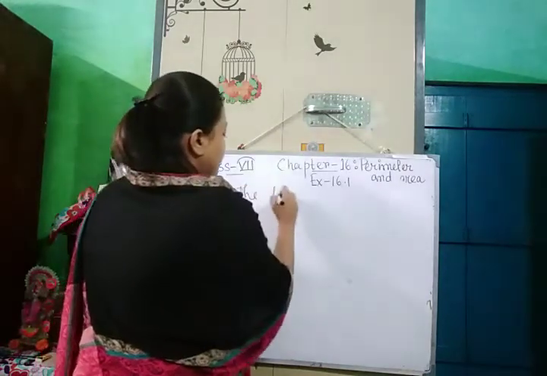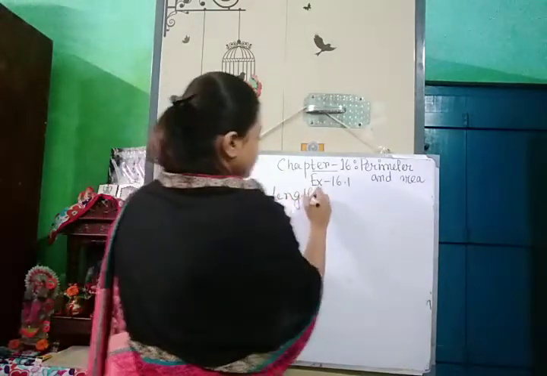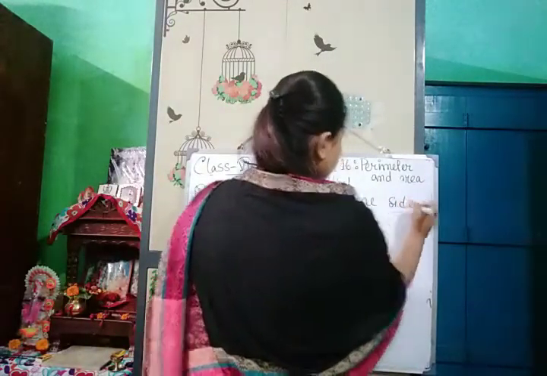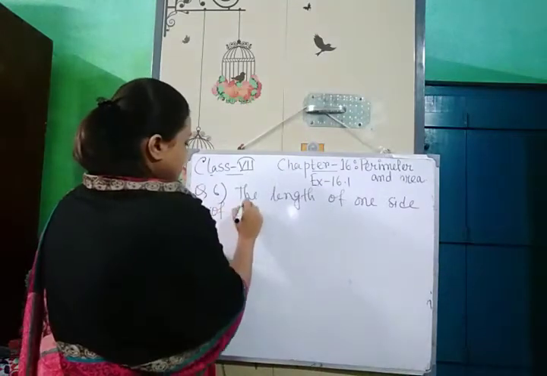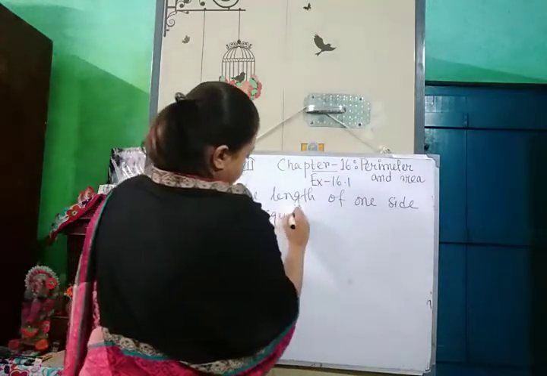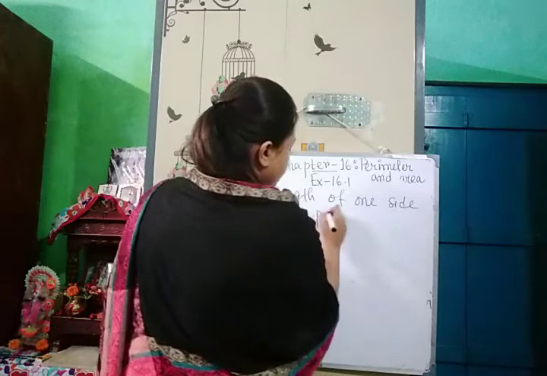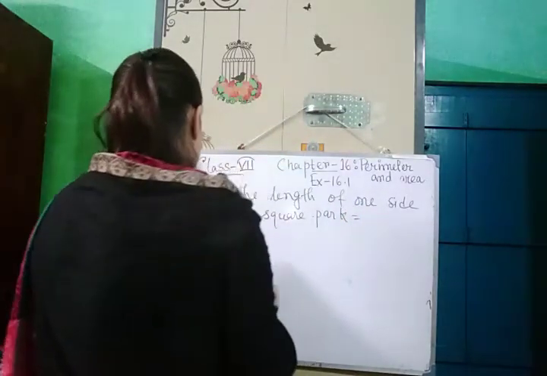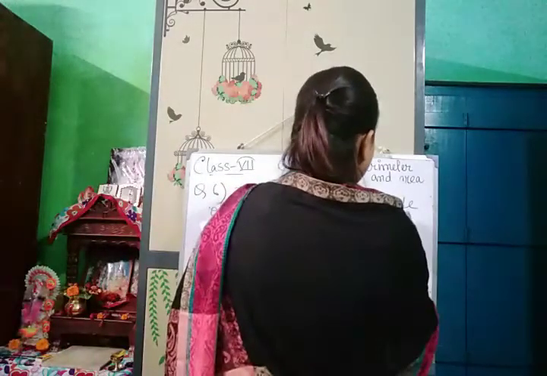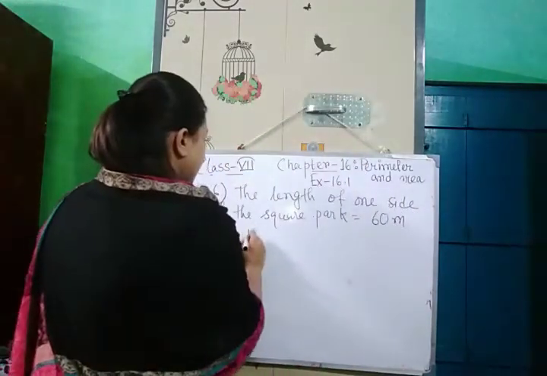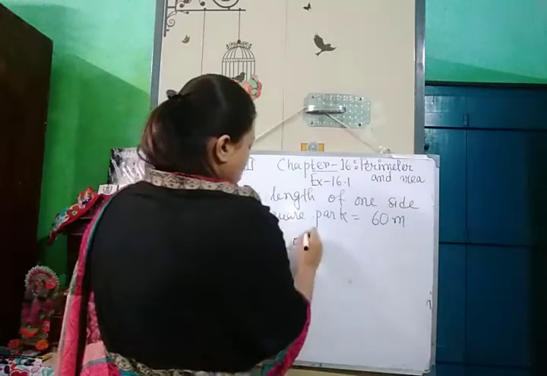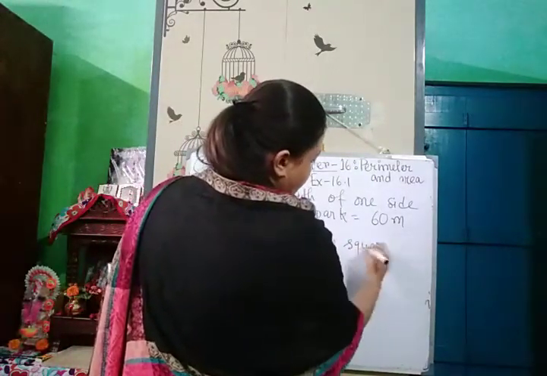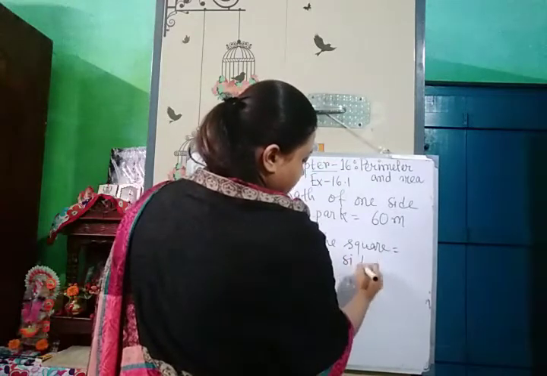So the length of one side of the square park is equals to 60 meter. Okay. So therefore the area of the square park, you all know what is the formula to find out the area.